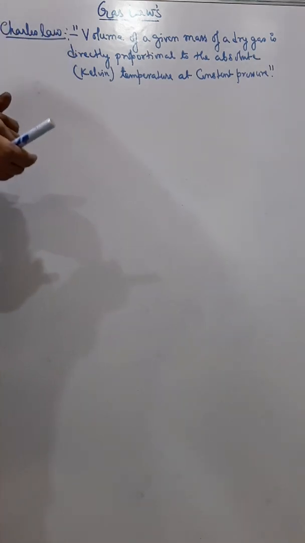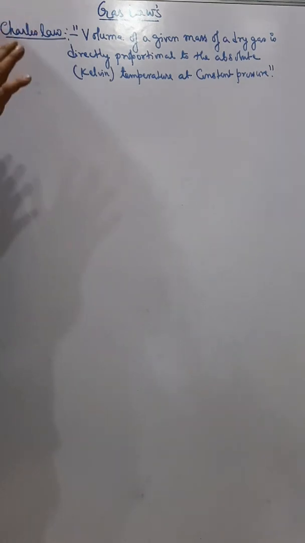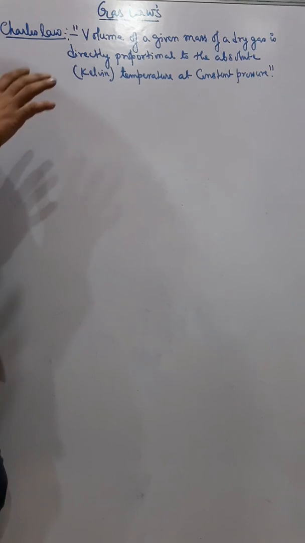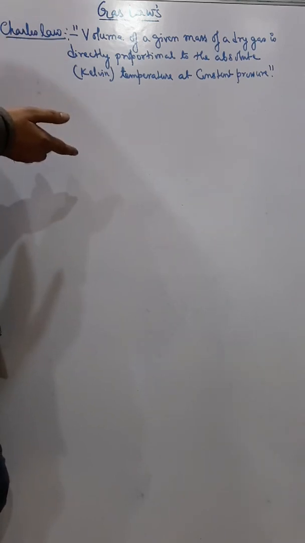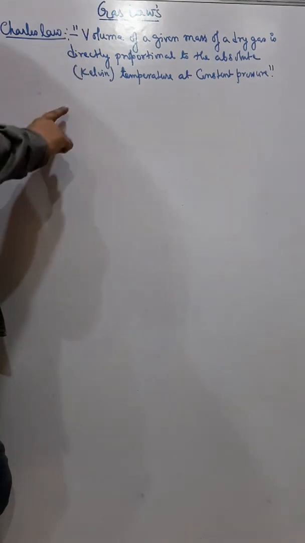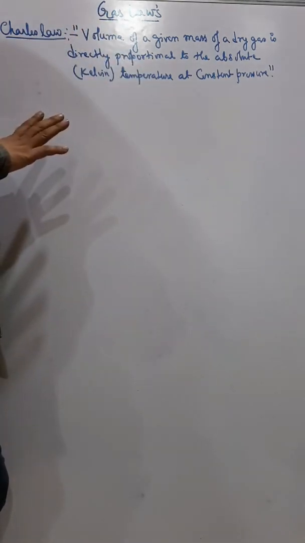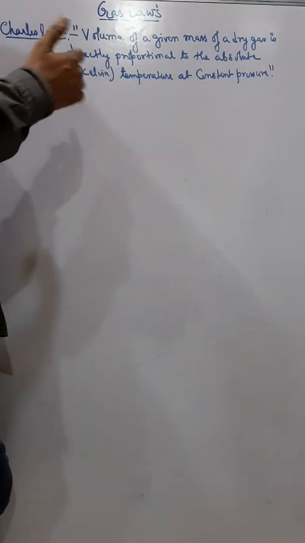You know how to convert Celsius into Kelvin. So in gas laws we always do all the sums with Kelvin temperature, not with degree Celsius or Fahrenheit. So we always convert the temperature into Kelvin scale. This states that the volume is directly proportional to the Kelvin temperature. And to convert degree Celsius into Kelvin, you add 273.